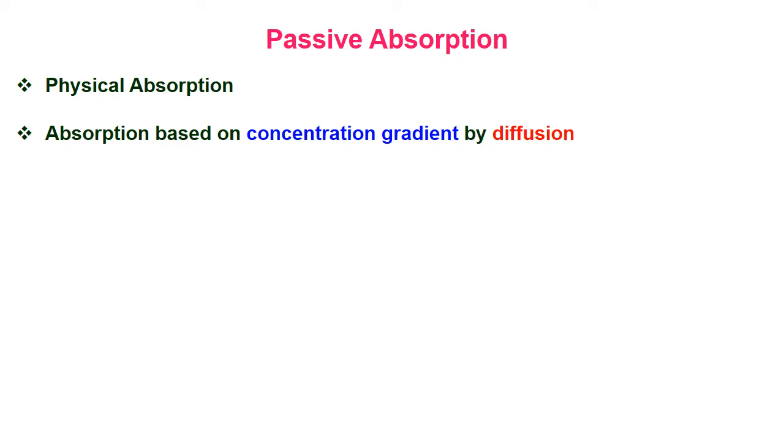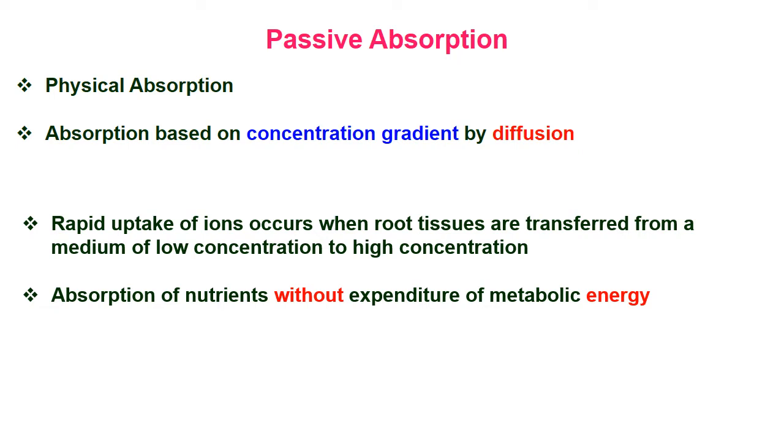First, passive absorption. Passive absorption is a physical absorption. Here the absorption is based on concentration gradient by diffusion. Rapid uptake of ions occurs when root tissues are transferred from a medium of low concentration to higher concentration. Absorption of nutrients takes place without expenditure of metabolic energy, passively by the diffusion process. Normally, a high concentration of ions is present in the soil. This high concentration of ions moves by diffusion from the soil to the root system, and no energy is required. Hence, it is called passive absorption.